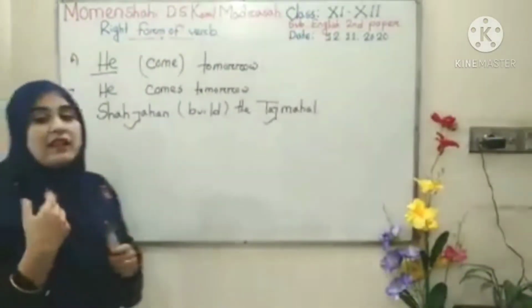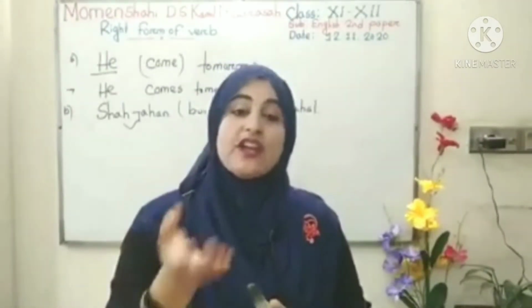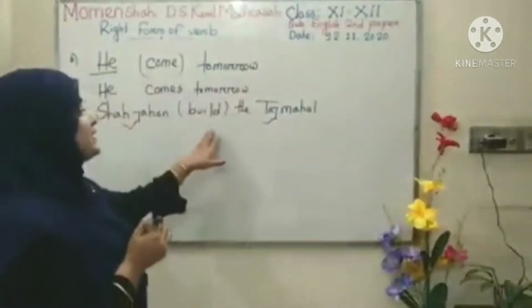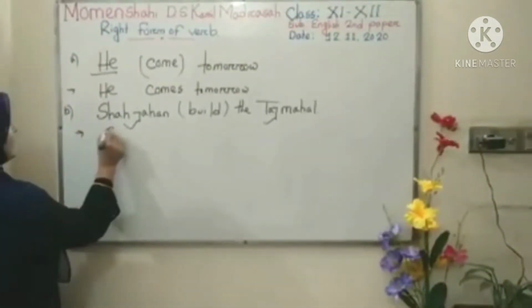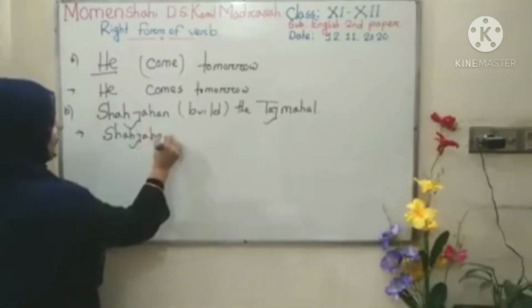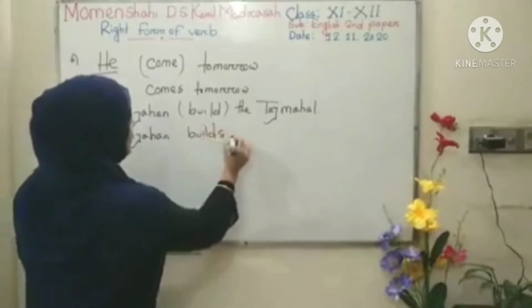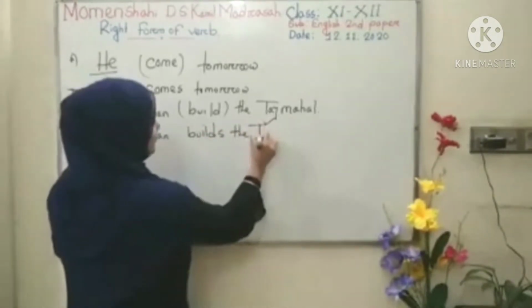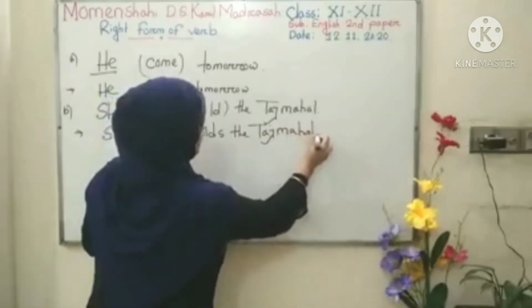As it is a historical moment, you can transform it into present indefinite tense. What is the answer? Shah Jahan builds the Taj Mahal. Get my idea?